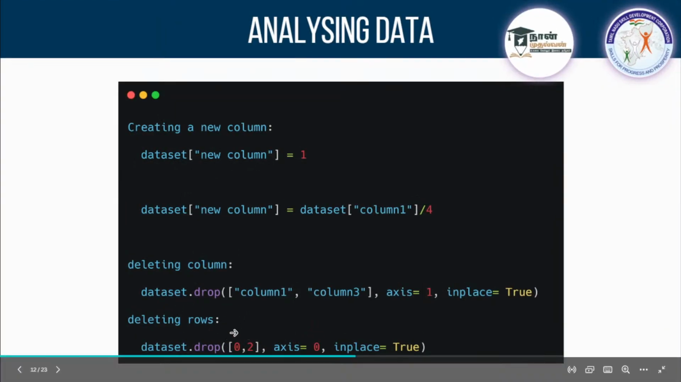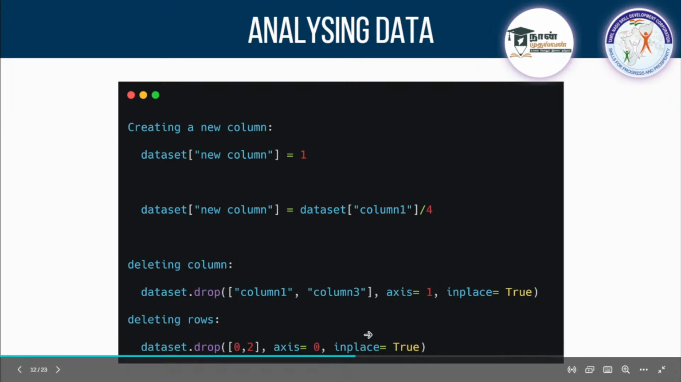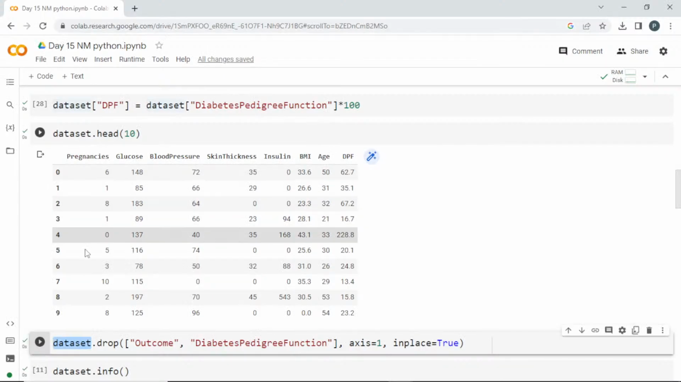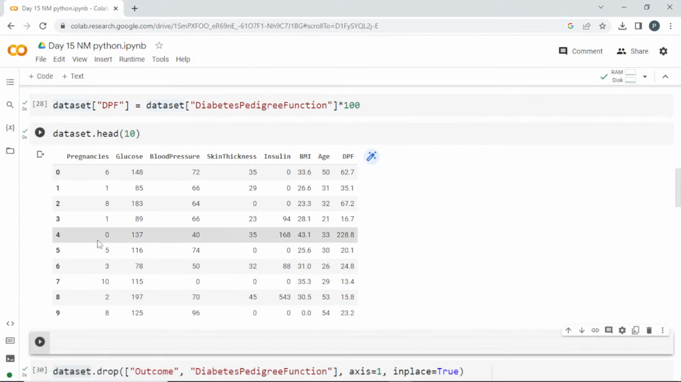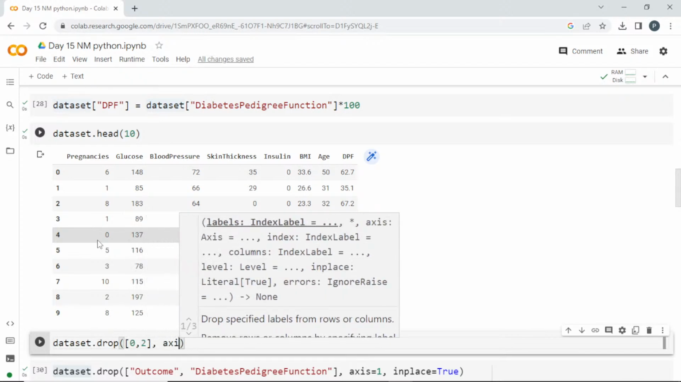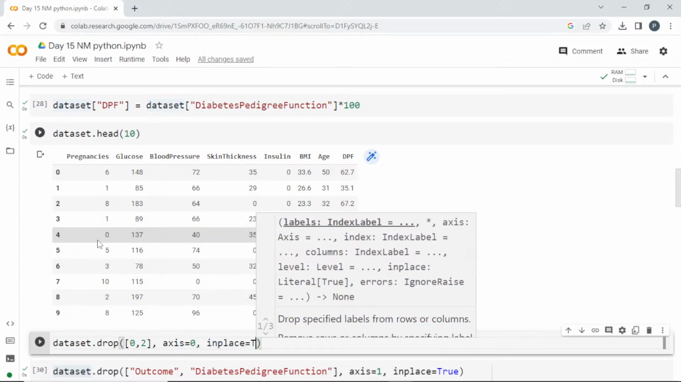And if you want to drop some rows, you need to mention the index number. You can use the drop option, and this is a row-wise action, right? Then you need to mention the axis as 0. And if you want to change the entire dataset, you can go with inplace equal to True. We'll try to drop 0 and 1. For example, dataset.drop, and I want to mention the index numbers 0, 2, axis as 0, inplace equal to True.